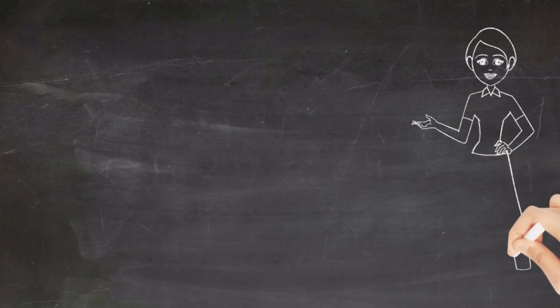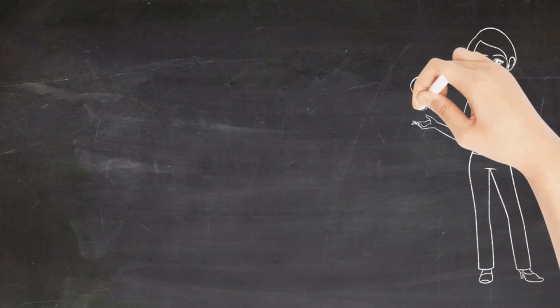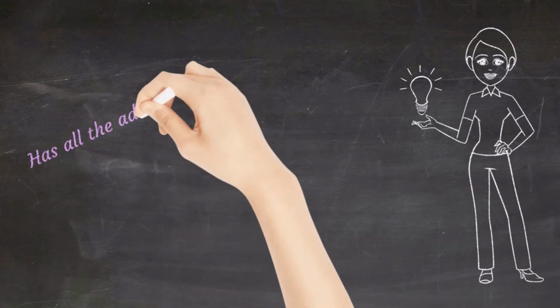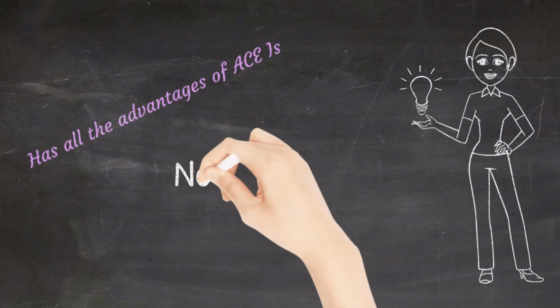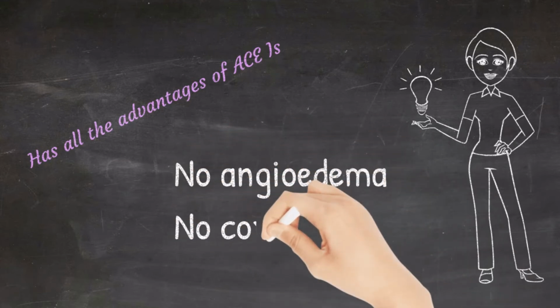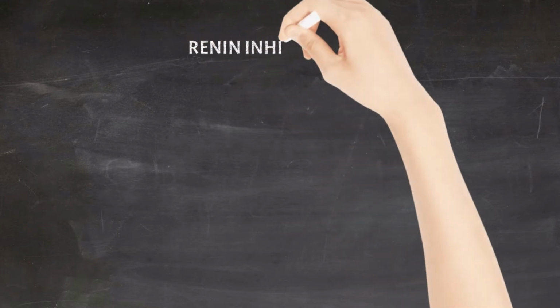So, what are the advantages of angiotensin receptor blockers when you compare them with ACE inhibitors? This group of drugs has all the advantages of ACE inhibitors, plus these drugs do not cause angioedema and dry cough.